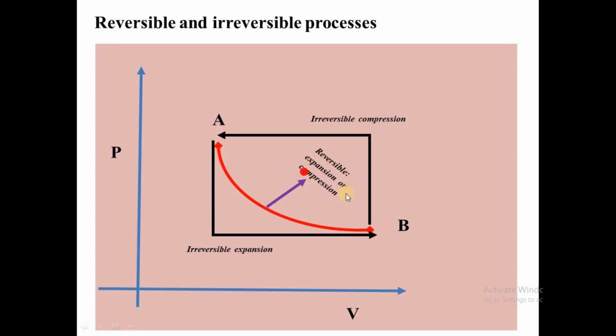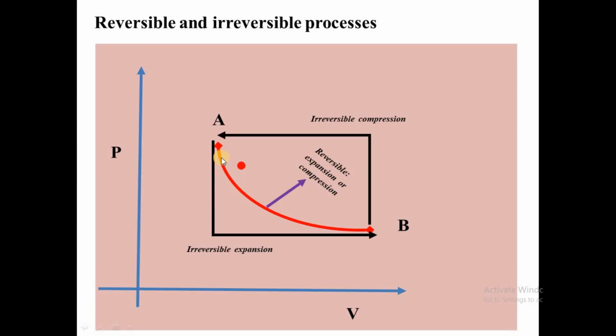But in reversible, we have a slow process. Can you see the pressure decreasing slowly while the volume increases slowly in expansion? In compression, the volume is decreasing slowly while the pressure increases slowly. When you are compressing, we are decreasing the volume and increasing the pressure. But because it is reversible, this should occur slowly.